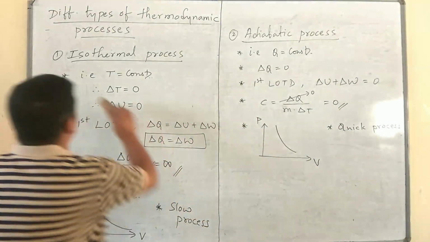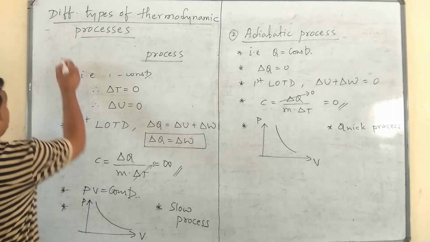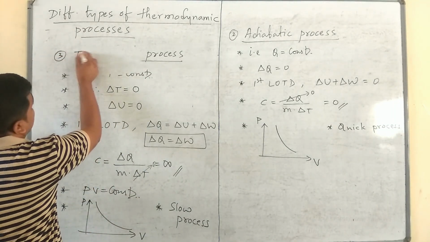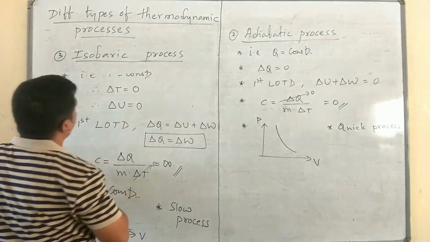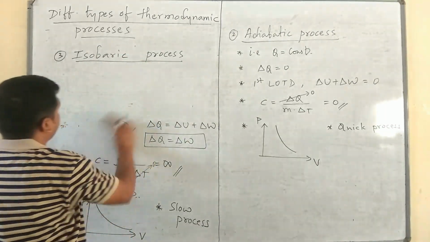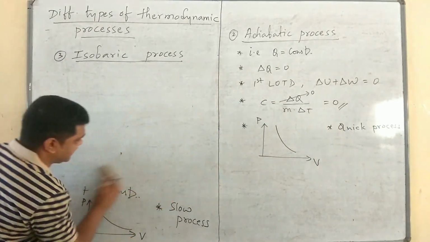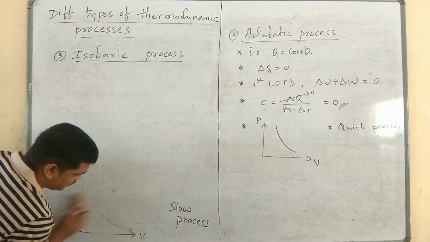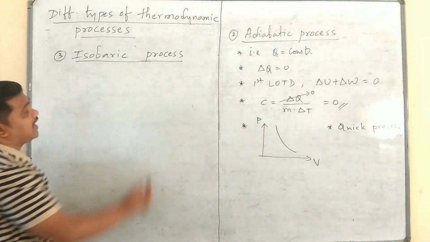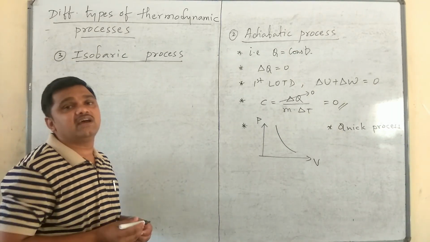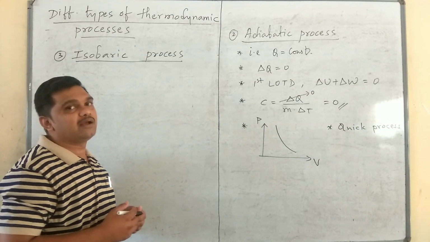Next, the third process is isobaric. Here iso means same, and bar is one of the units for pressure. Hence we have to remember, an isobaric process means a thermodynamic process that takes place at a constant pressure.